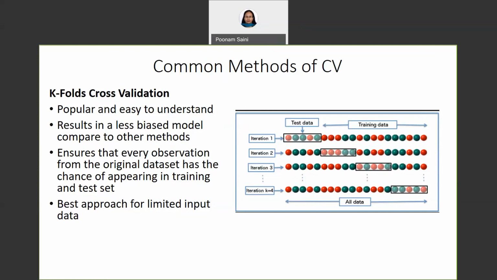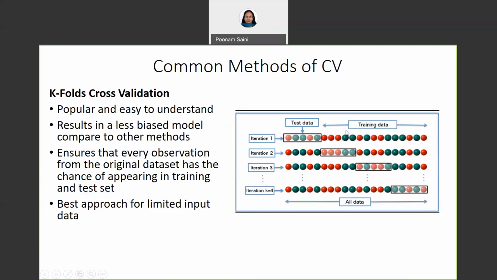Now after that, of the k subsamples, as we can see here in iteration 1, we will have random selection and we will decide equal size subsamples. Out of these k subsamples, we'll select one single subsample which is retained as the validation data set for testing the model, and the remaining k-1 is going to be used as the training data set.